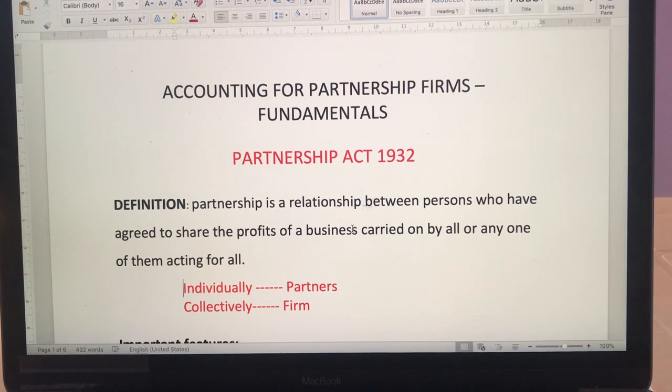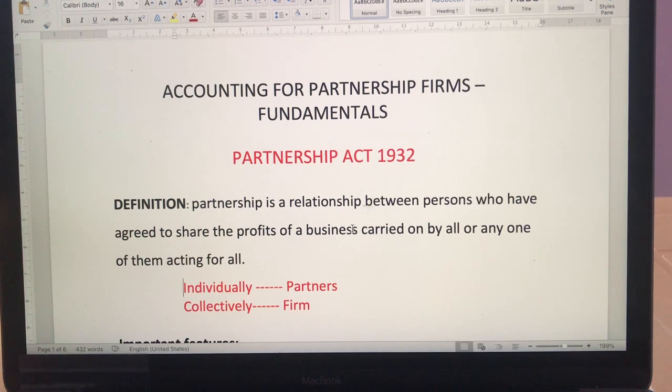We have already done the first chapter, that is accounting for the NPOs, which is not-for-profit organizations. Now we are doing the partnership. You will be having 4 chapters. This is the first chapter, that is fundamentals. You will be learning some basics and a little bit of theory, it may be a recap because you have already done it in business studies in grade 11.